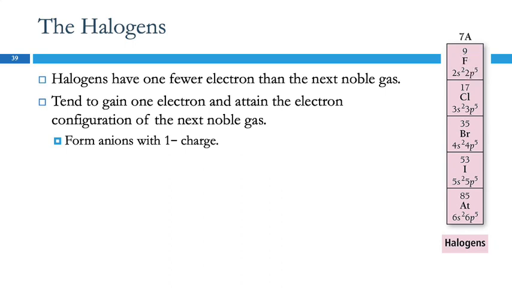So when fluorine gains 1 electron, now his electrons are going to be exactly the same as neon. Does it become neon? No, because it still has 9 protons, so it has a -1 charge. But the electrons are the same as neon, and that's more stable.